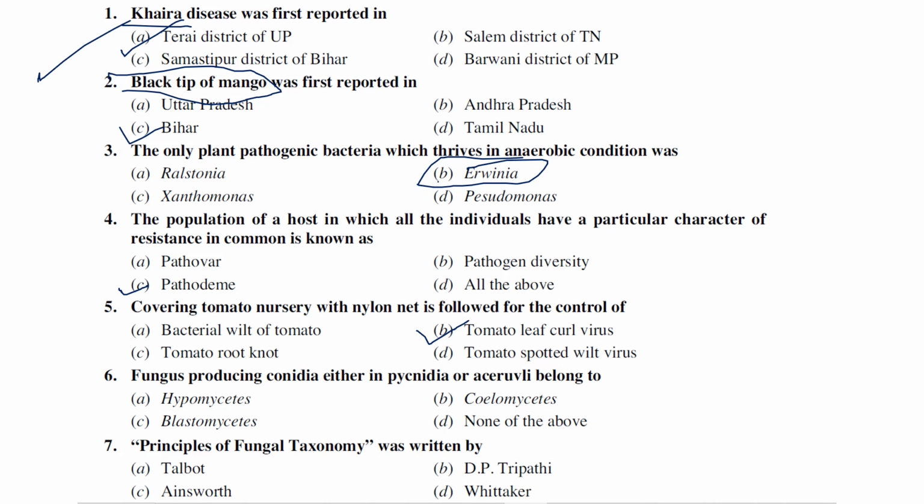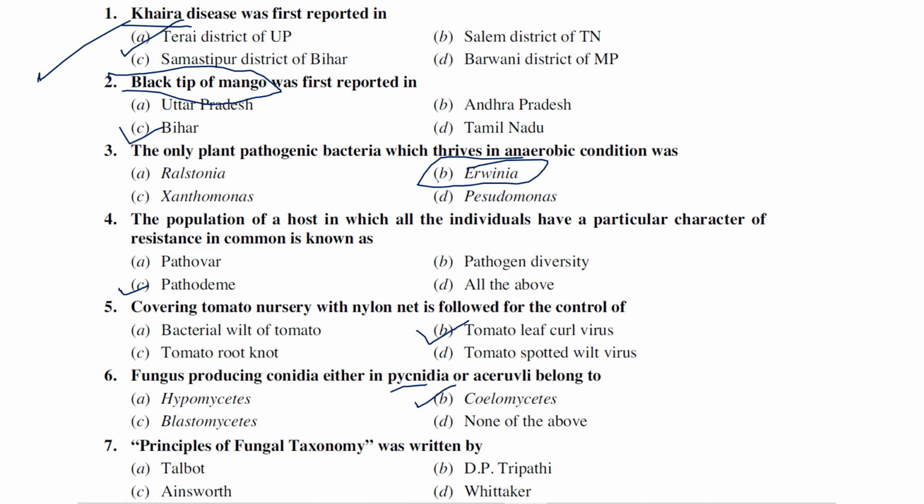Fungus producing conidia either in pycnidia or acervulus belongs to which of the following: Hyphomycetes, Coelomycetes, Blastomycetes, none of the above? This fungus produces conidia either in pycnidia or acervuli and belongs to Coelomycetes.